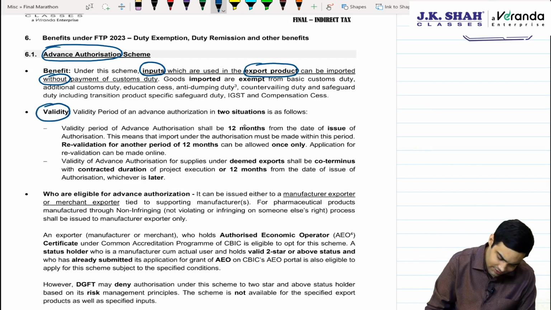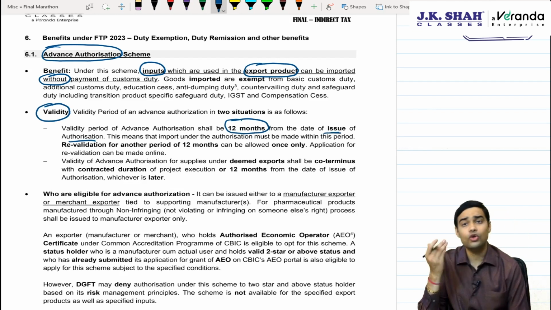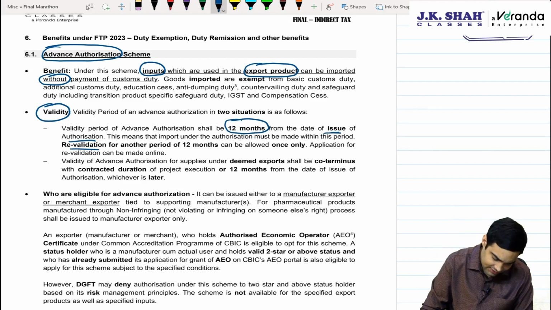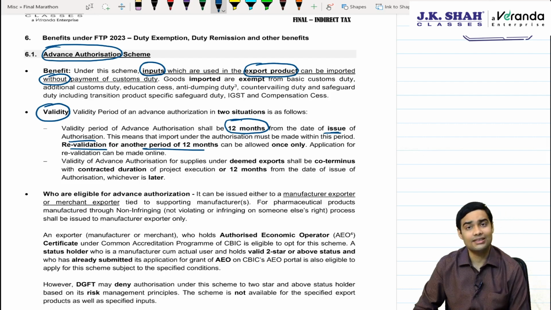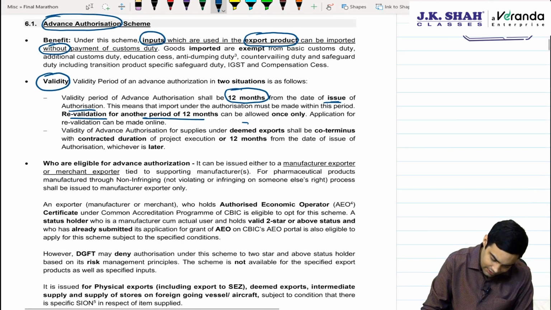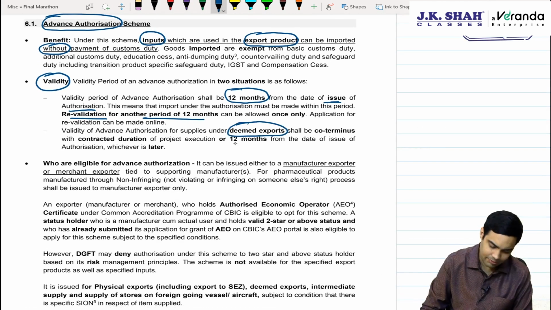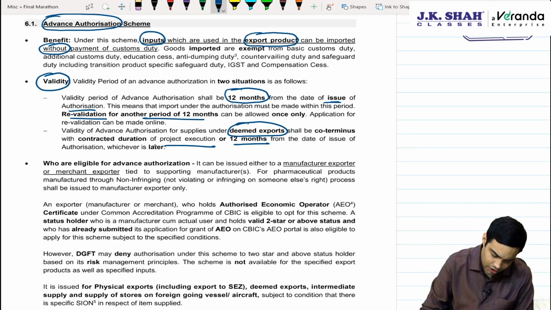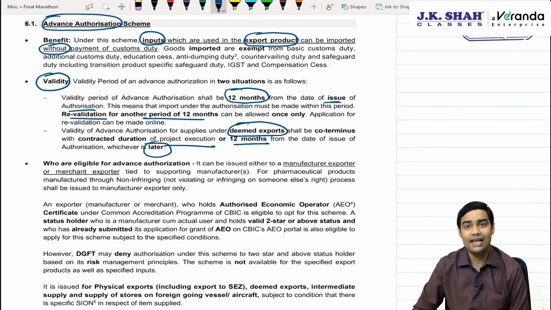Validity, obviously the validity is 12 months from the date of issue for you to import. One revalidation is allowed for another 12 months time period. If it is deemed export, then you get a higher time limit: project execution, or 12 months, whichever is later.